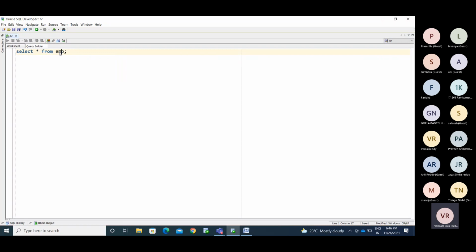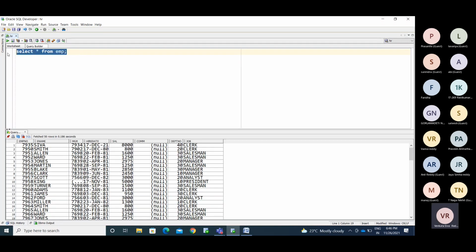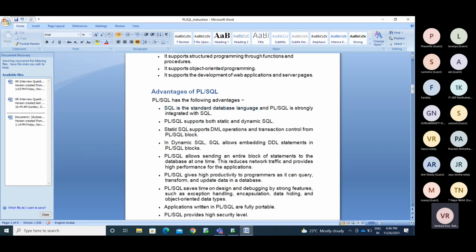So you are using this program, the same program you cannot use in PLSQL directly. There is some difference for that. Okay, see here.